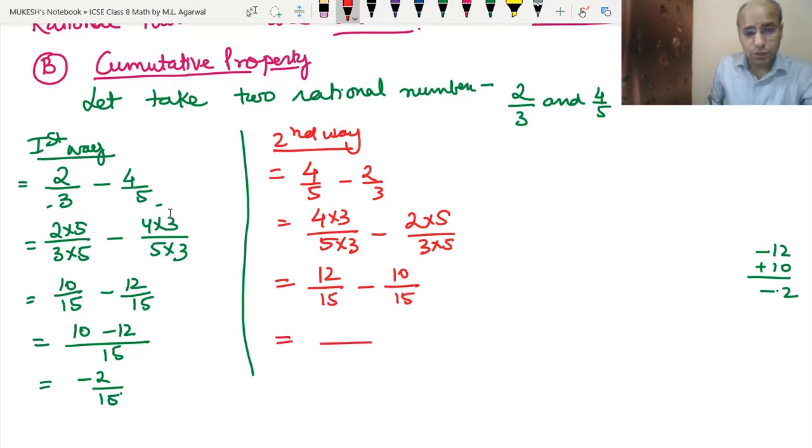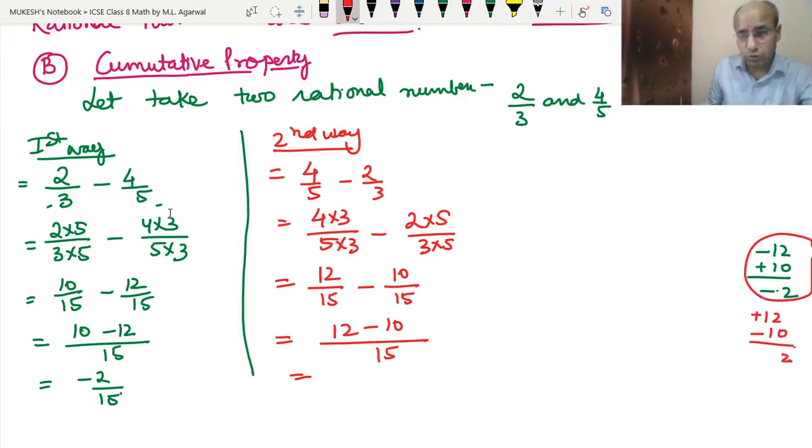Now the common denominator is 15. So 12 minus 10. Now we will write 12 minus 10. This is plus, this is minus. Okay, now they are not the same sign, so 12 minus 10 is 2. The answer we will write positive. So we got the answer 2 upon 15.